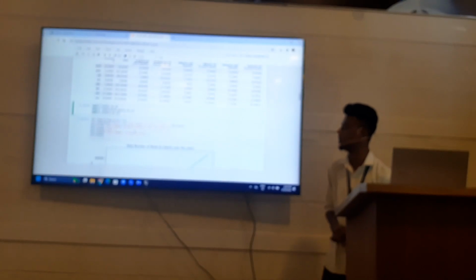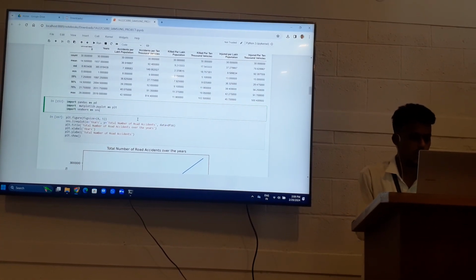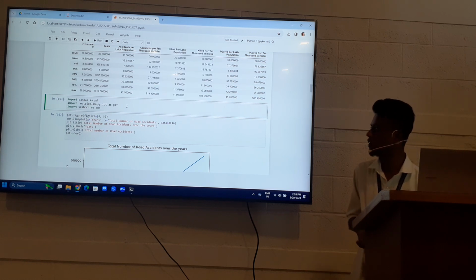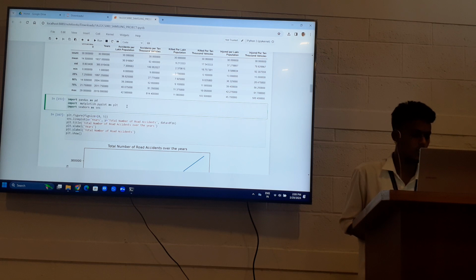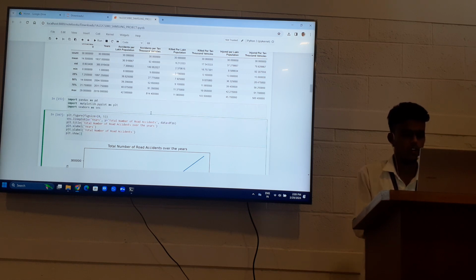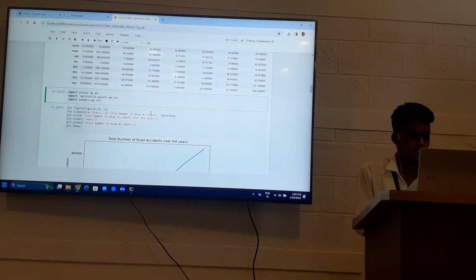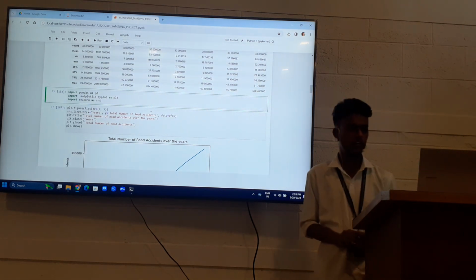Now coming to the graphs. First of all, to represent the graphs, we imported some libraries such as import pandas as pd, import matplotlib.pyplot as plt, and seaborn. First of all, pandas is an important library in Python. It is used to analyze the data using data structures and visualization. And matplotlib is used for static, interactive and dynamic visualization. And seaborn is used for high-level interface graphics.